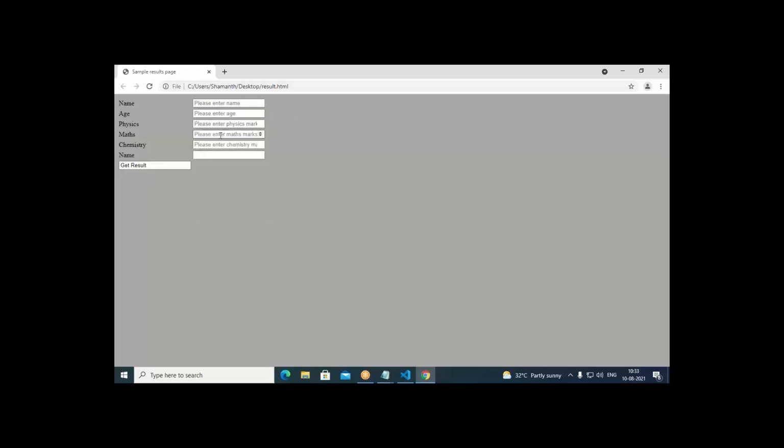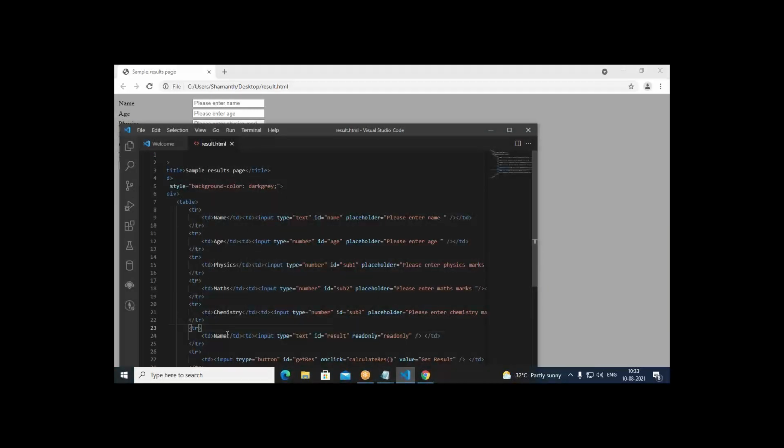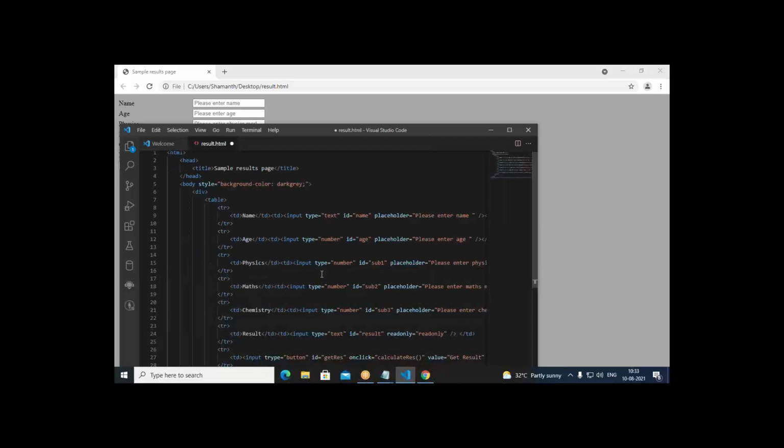We can enter maths marks. We can enter chemistry marks. Name, this is not name actually. This should be result. So we have to change this to result. This is input type equal to button. It's not available, so we put it as just button.